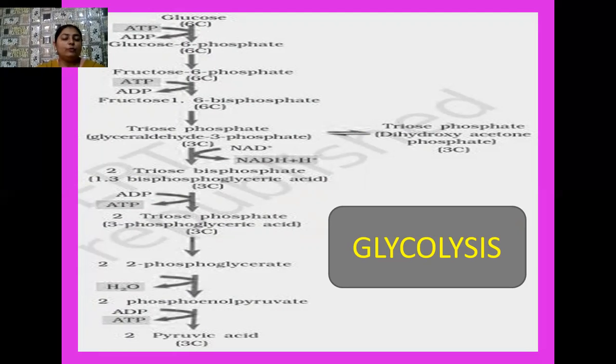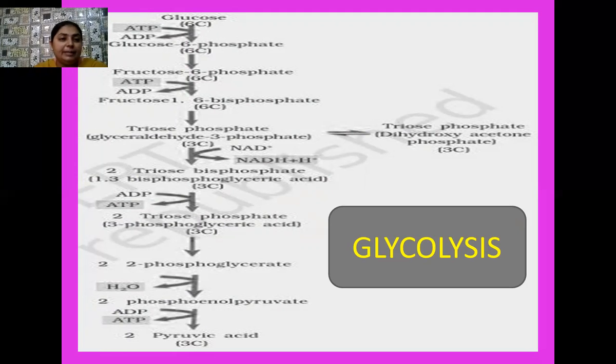So what do we conclude from the entire process of glycolysis? How many ATPs are used? 2 ATPs are used, during the production of glucose 6-phosphate from glucose, and fructose 1,6-bisphosphate from fructose 6-phosphate.